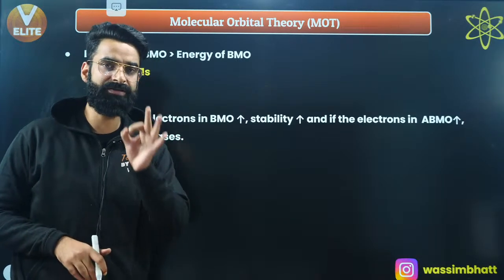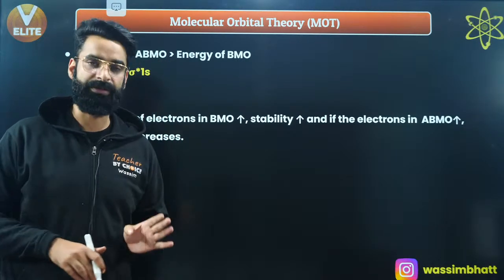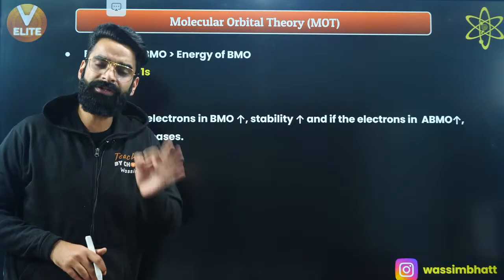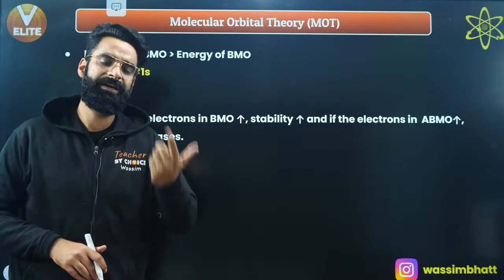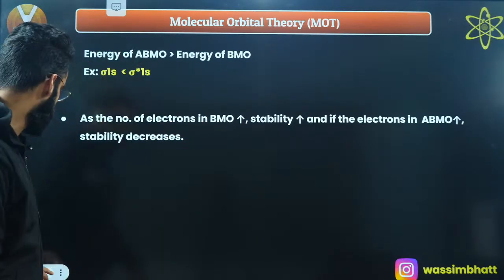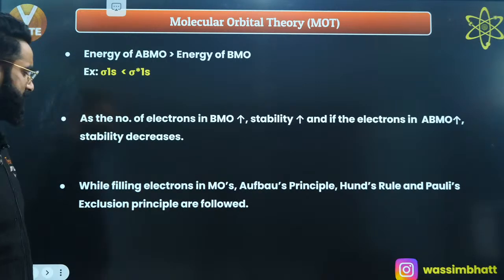The more electrons in bonding molecular orbitals, the more stable the molecule, and the more electrons in anti-bonding molecular orbitals, the less stable the molecule. Do remember this, one more postulate, right?